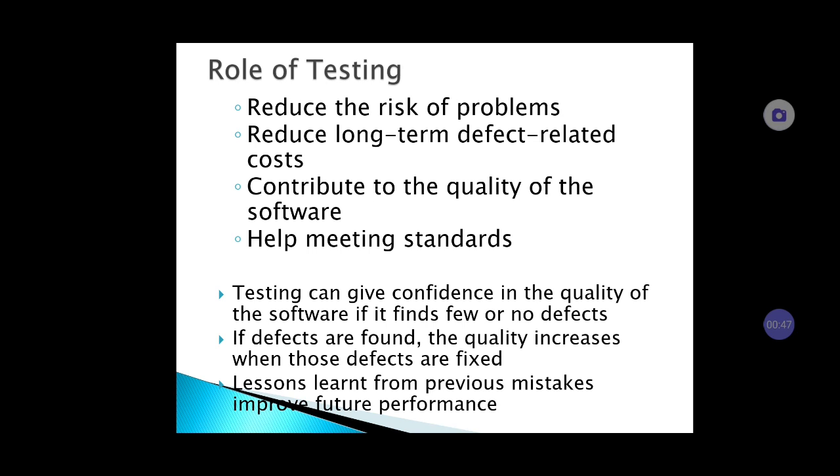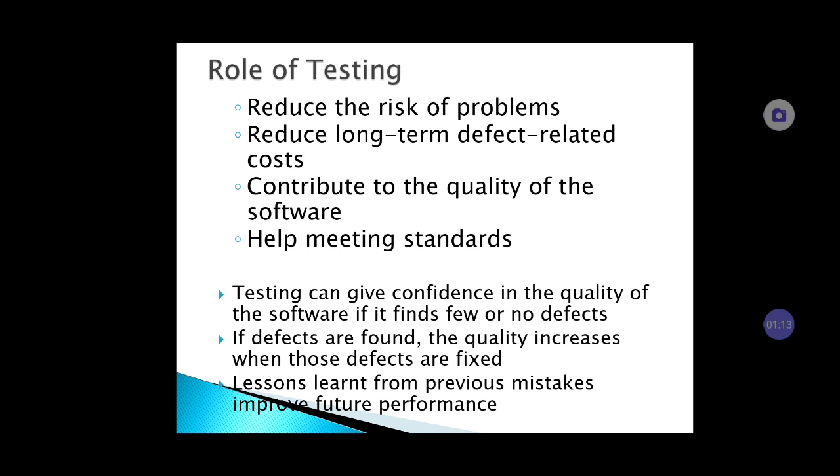Now we'll see what is the role of testing. So the first role is to reduce the risk of problems. It reduces long-term defects and it ultimately affects the cost. It contributes to the quality of software and it helps in meeting standards and achieving the reputation of the company.